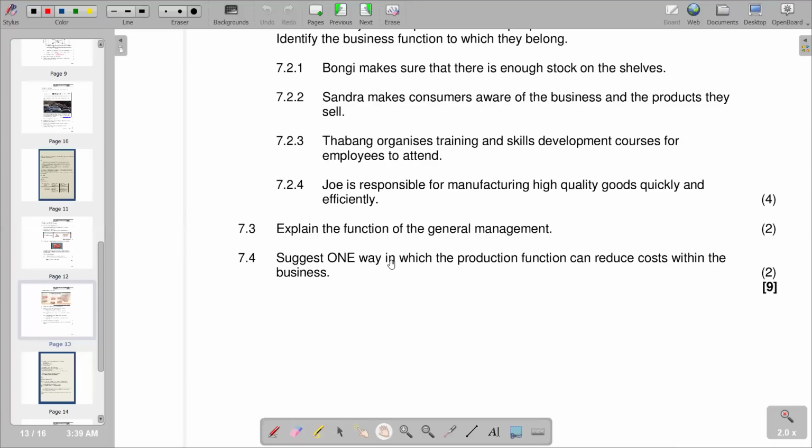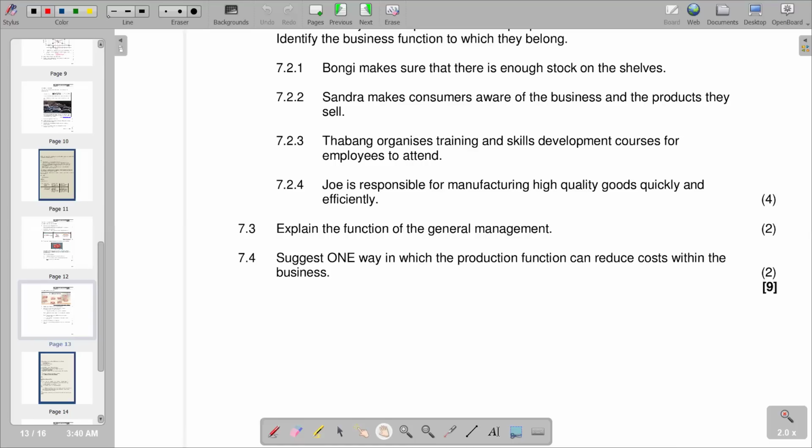And 7.4: suggest one way in which the production function can reduce costs within the business. Reduction of costs. Obviously, in the production function, that's where we have the manufacturing of the product, the conversion of inputs or raw materials into the final product. So how can they reduce costs there?